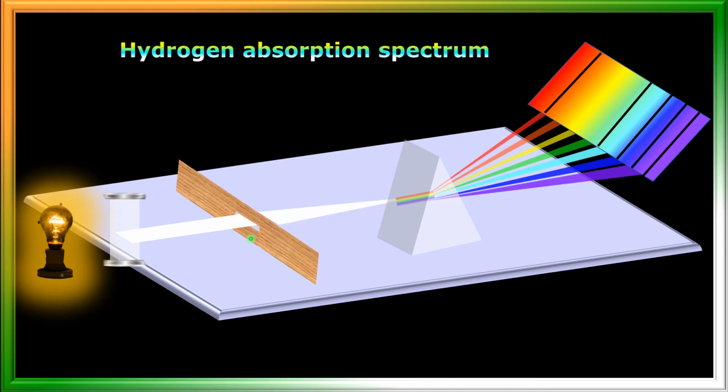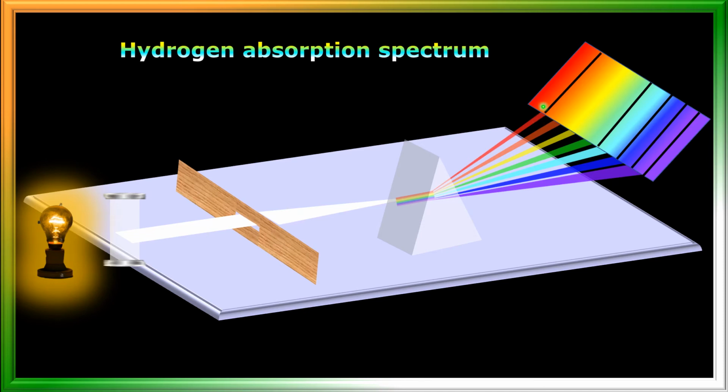Whatever wavelengths of light are emitted by hydrogen gas when it is taken in a discharge tube, the same wavelengths of light are absorbed in this case. So this is called an absorption spectrum.